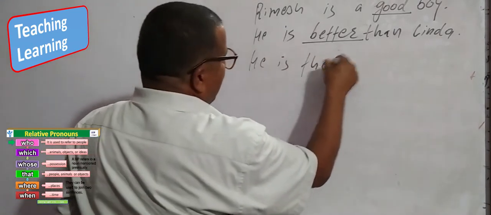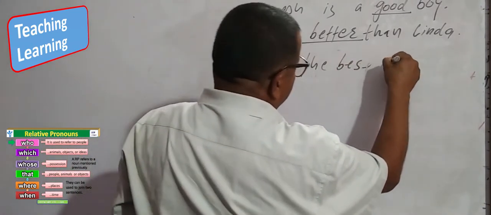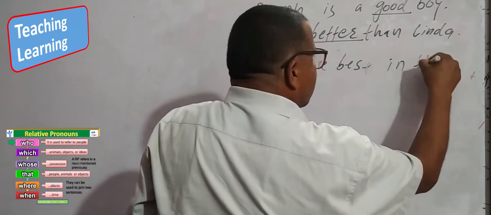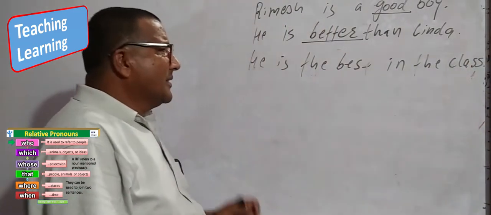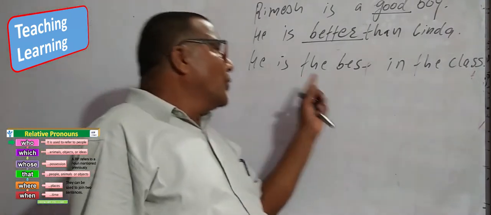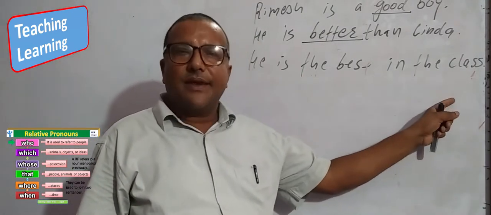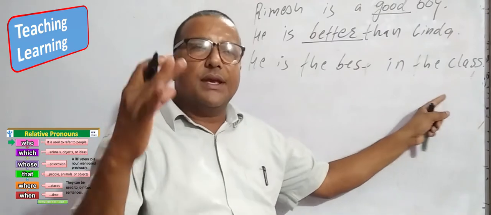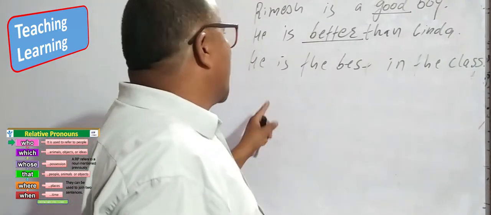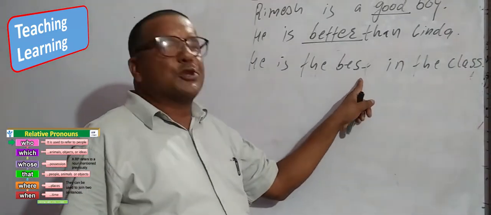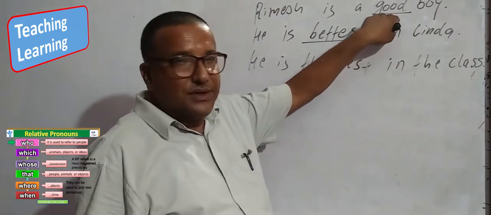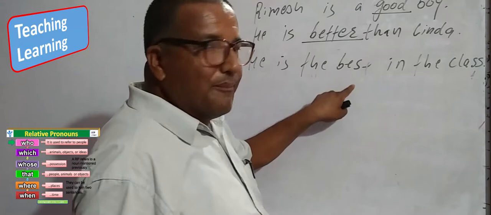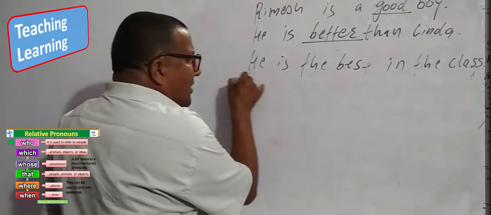He is the best in the class. Look at here. In the class, nobody is like him. He is super duper. So we can use the best as the superlative degree of good. Good, better, best.